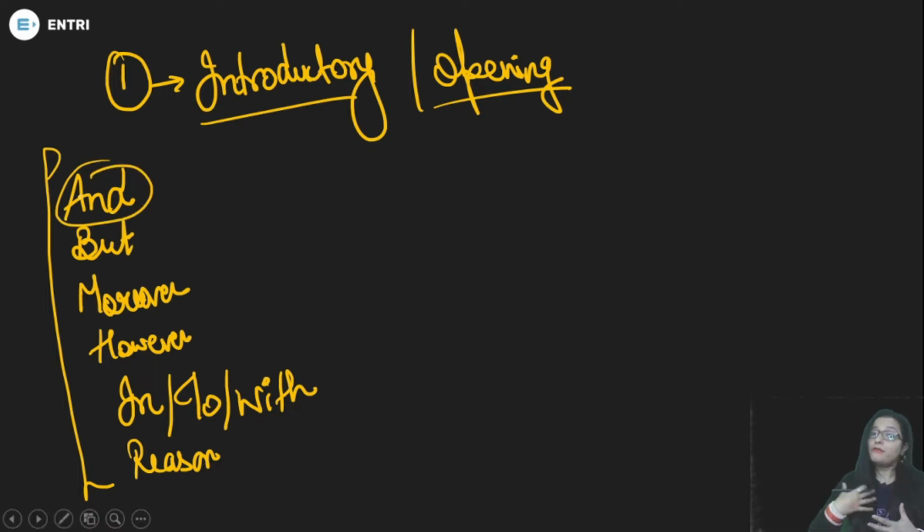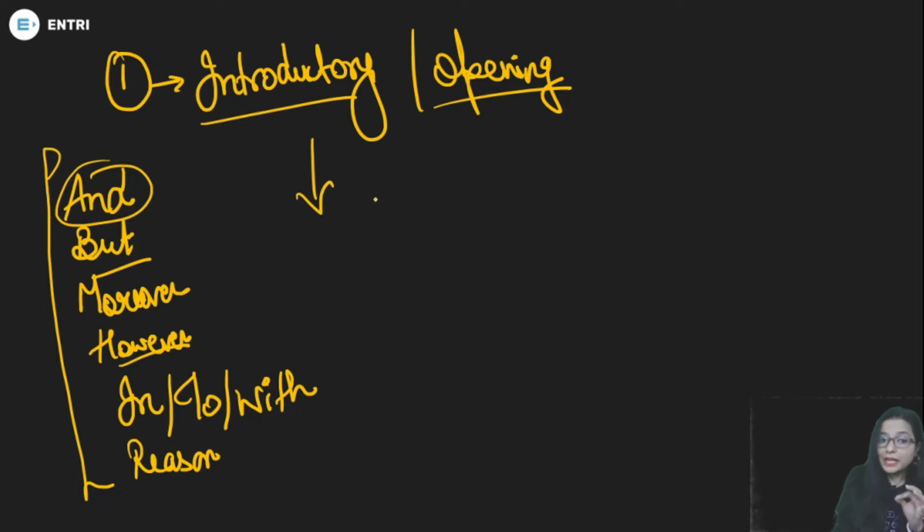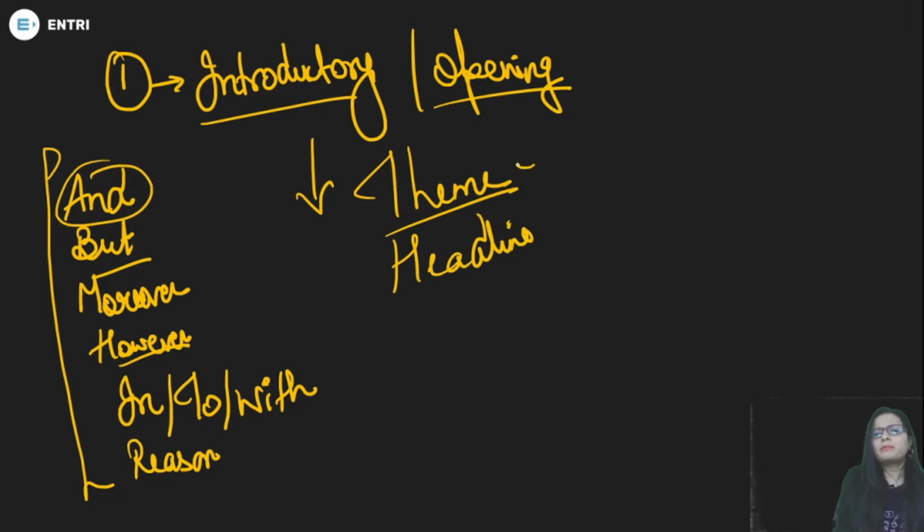When I want to add to something, that is the time I use and. We use but or however when we want to contradict something. Let's say you're saying something and I do not agree with you. This is the time when I give a statement that is contradictory, that means opposite to your statement. So first of all we have to find a sentence which should be a theme, which should be the headline. That means it gives you the proper theme.